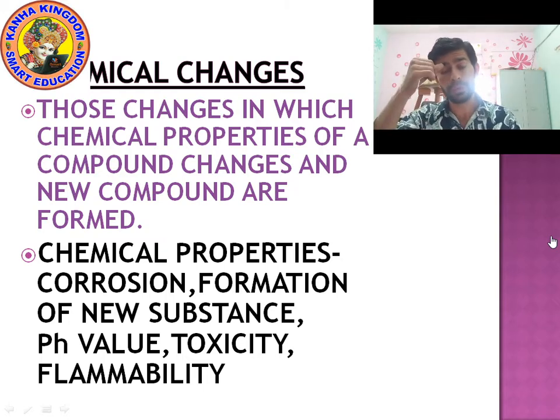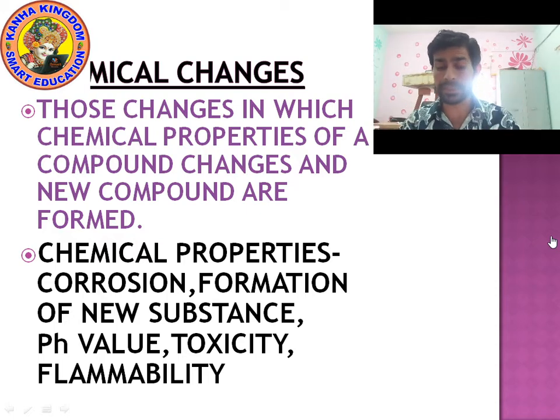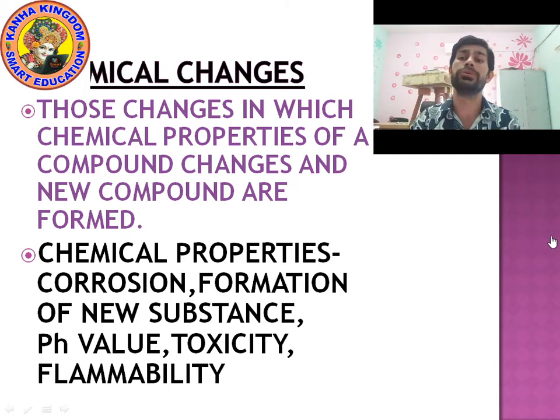Okay, so as I said, chemical changes are those changes in which the chemical properties of a compound change and new compounds are formed. So what kind of chemical properties change? Look on the screen, kids, these are the chemical properties which change during chemical changes. Okay, first is corrosion. Yes, corrosion means rusting.